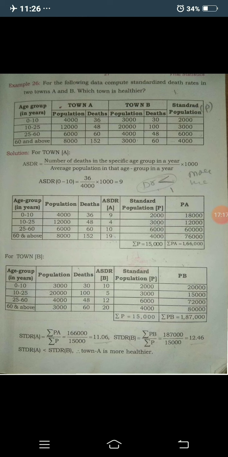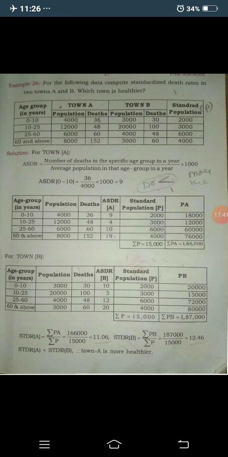For age 0 to 10, 36 by 4000 into 1000 gives you the ASDR. You need to denote that as ASDR of A. It gives 9. For the age group 10 to 25, the population is 12,000 and deaths are 48.